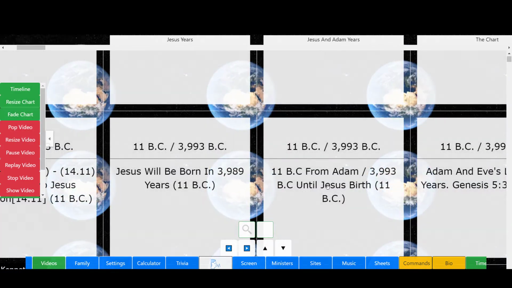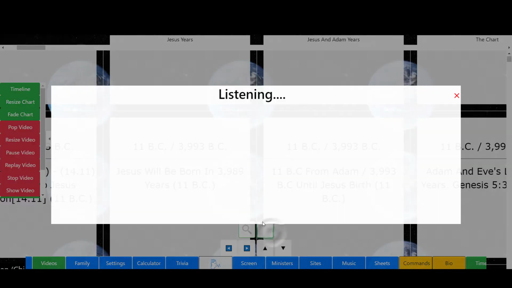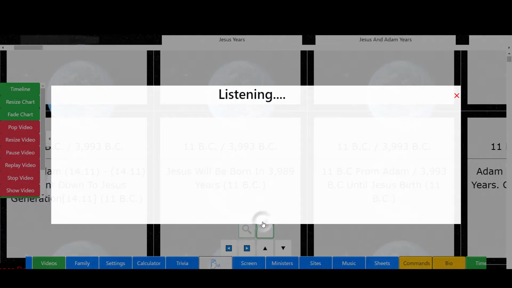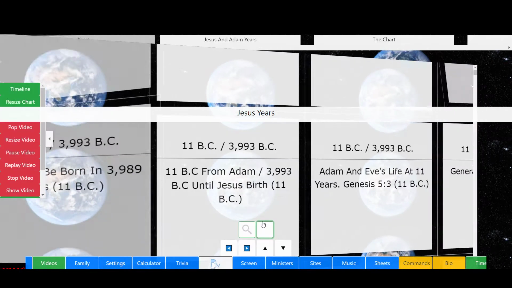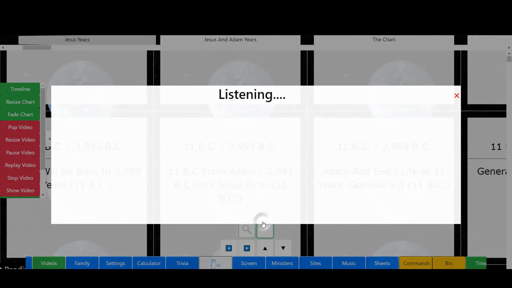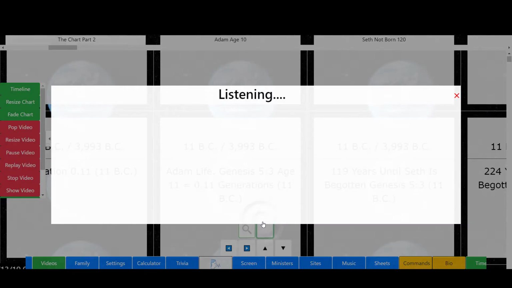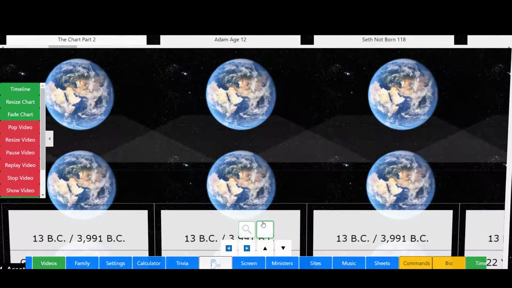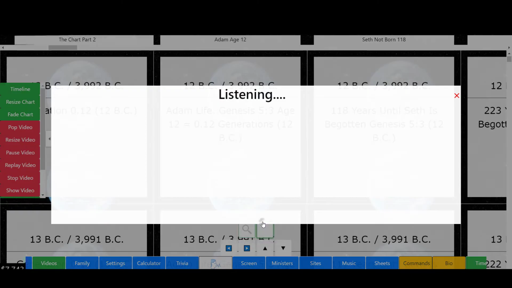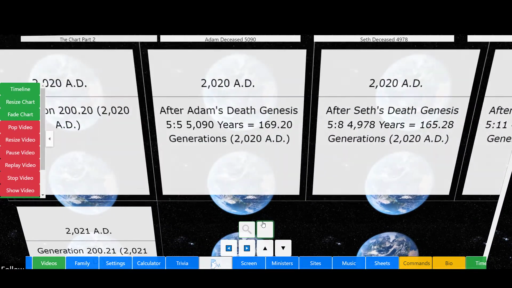Let's see if we can go left. Oh, it goes left. Right. Okay, let's see if we can do right. Okay, what about downs in the years? Down. Okay, what about the current year? 2020 AD. Okay, that's pretty cool.